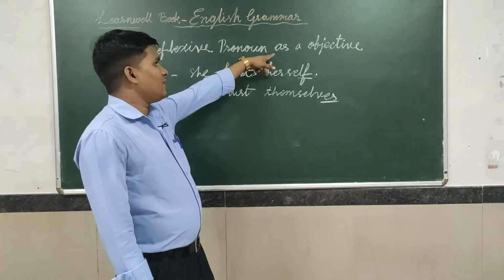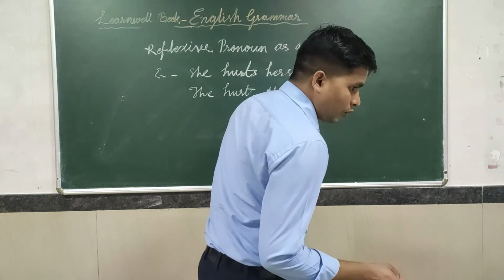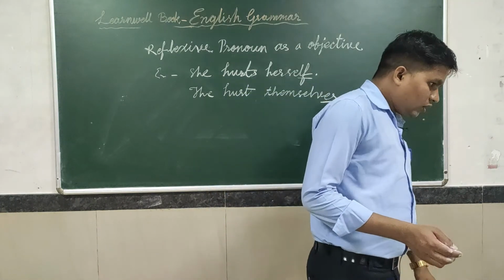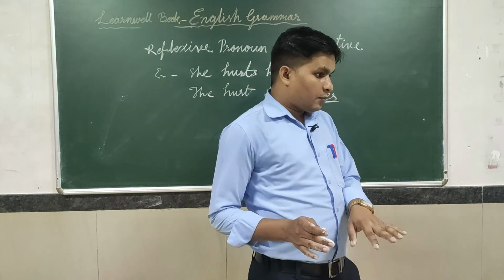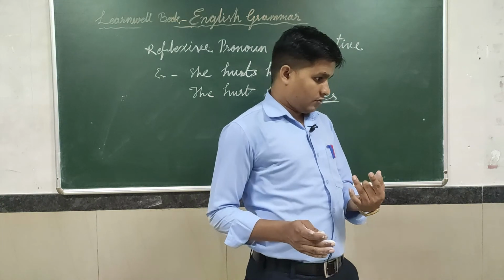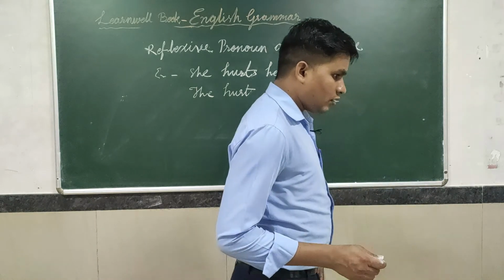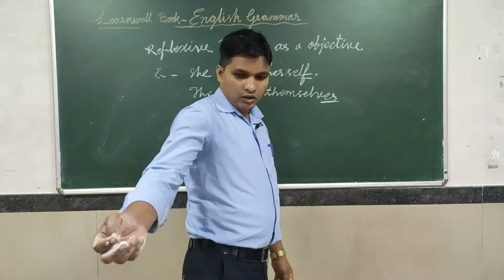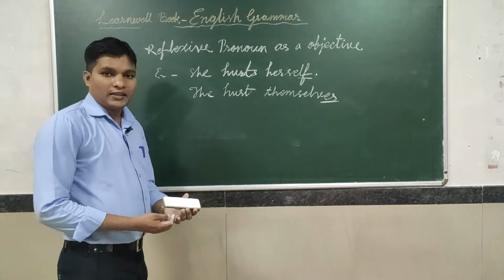But both are used as an object. Next, reflexive pronouns are used after a verb plus preposition. Let me see. So in this way we can practice this.